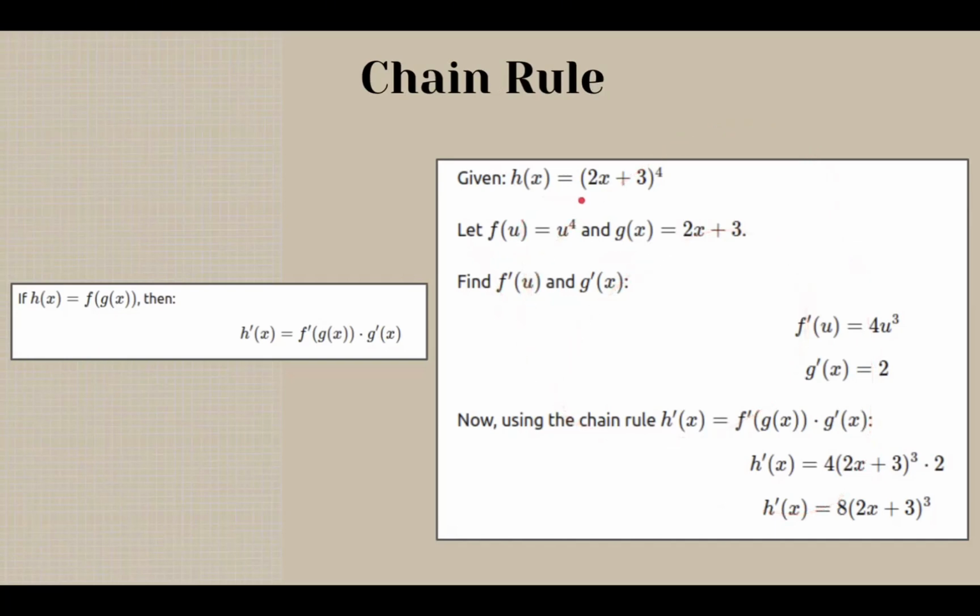Consider h of x is equal to (2x plus 3) raised to 4. So here g of x is 2x plus 3, which is the internal function. And if you consider this being equal to u, then f of u is equal to u raised to 4, which is what we see here. So using the differentiation rules, these are the values that we get for f prime of u and g prime of x. Now using the chain rule, this is the value that we get. So this is how chain rule helps us handle the derivative of functions nested within other functions.